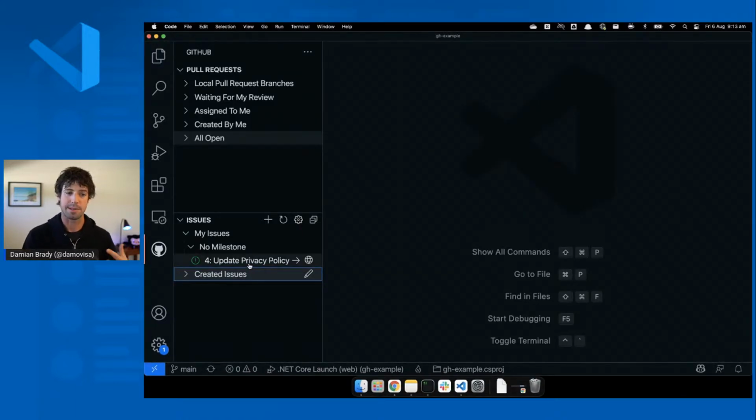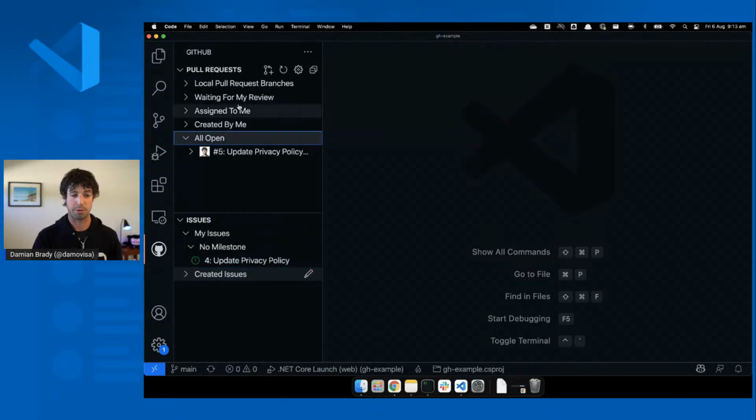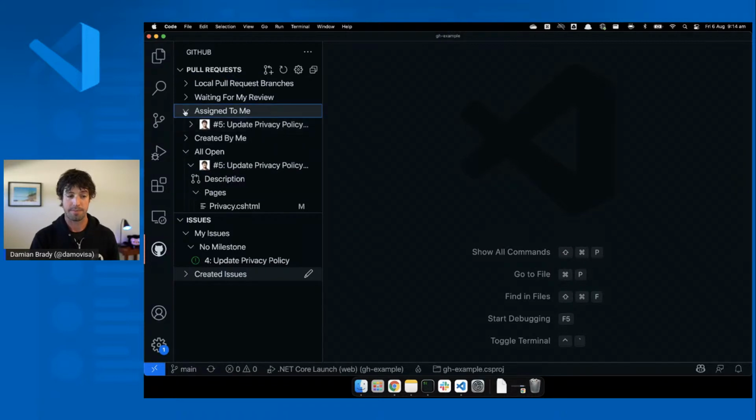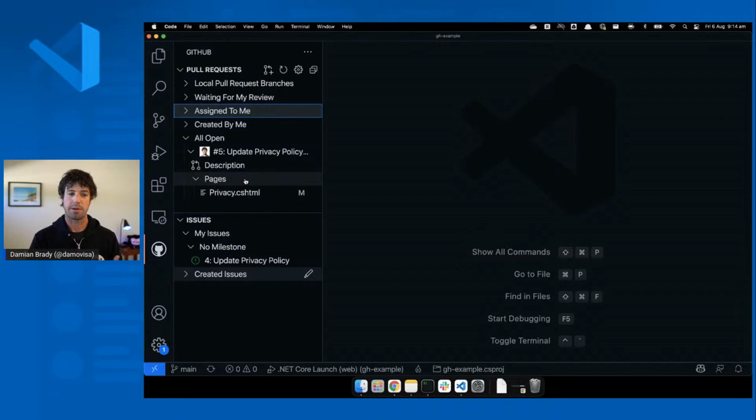So rather than do some more work, I'm going to actually look at a pull request that somebody has assigned me. Now, I'm a team of 1 in this little example. So this is a pull request that I've been assigned. If I look at assigns to me, it should pop up here as well. And so this is in that repo, that pull request. It's the update privacy policy.